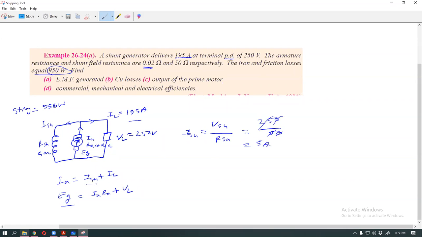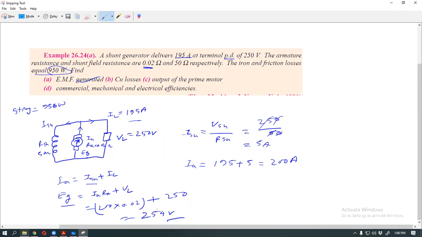So IA is equal to 195 plus 5, which will be 200. So EG is 200 into 0.02 plus 250, which is equal to 254 volts. So this part is finished.